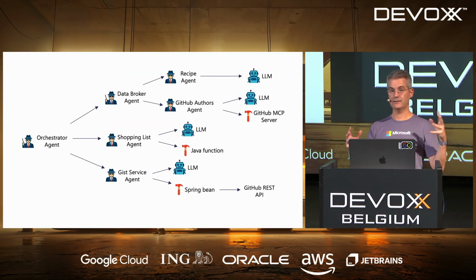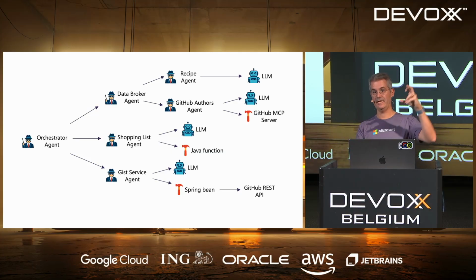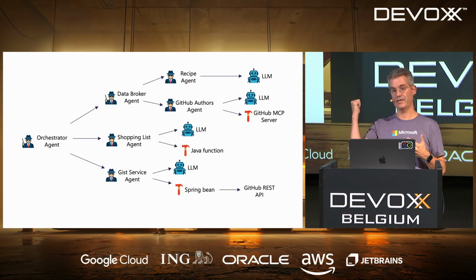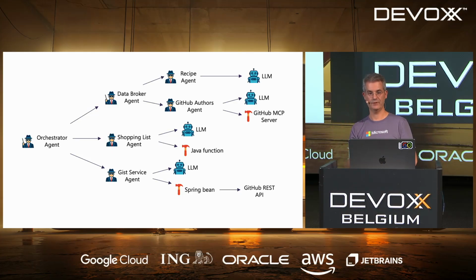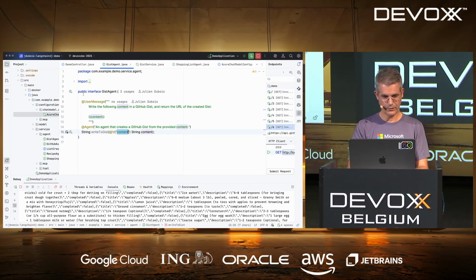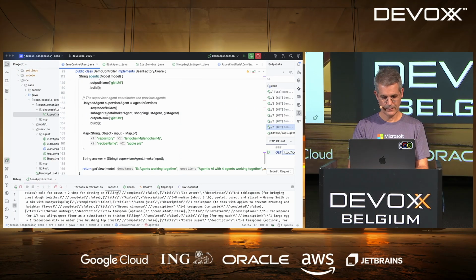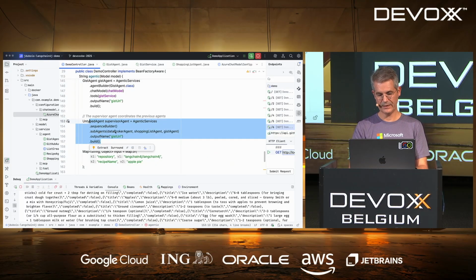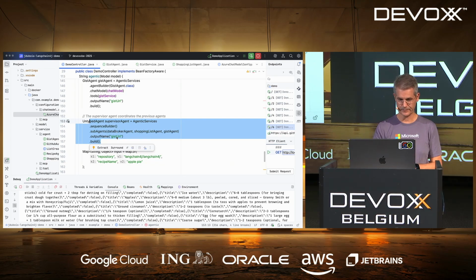And I need a last orchestrator to orchestrate all this. Again, there are two ways to orchestrate agents, either using pure agentic AI, so there's an LLM and you tell it what you want, or what I'm doing right here, I'm going to use a Java API for this. I just want to call them sequentially. I'm not going to waste my time with an LLM for this. It's super easy to code. So if we look at the code here, it's a sequence builder, and it's got my three agents as a parameter. And it's going to give me back the URL of my GIST.